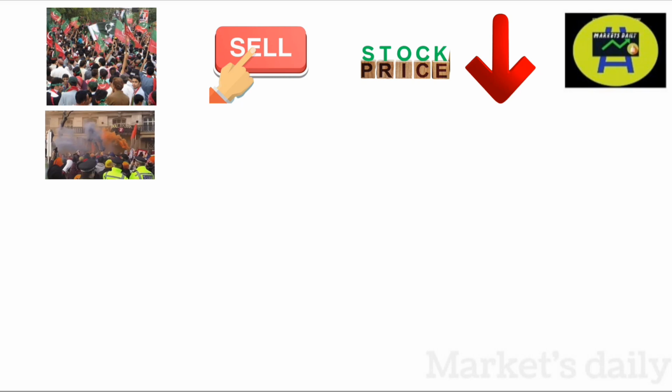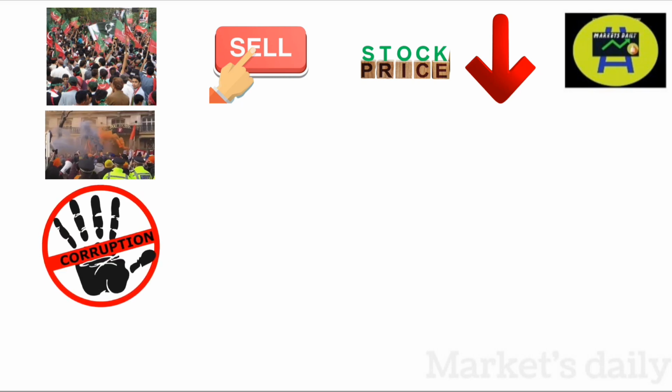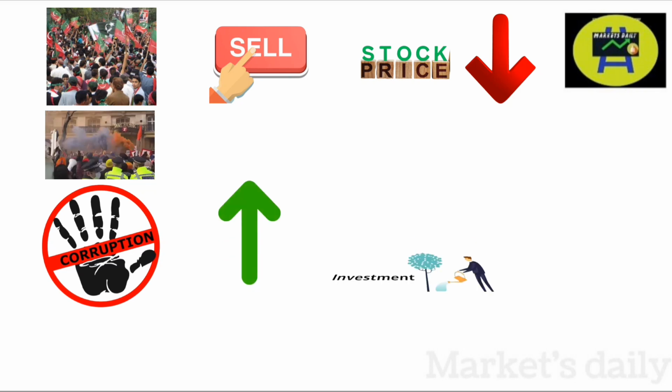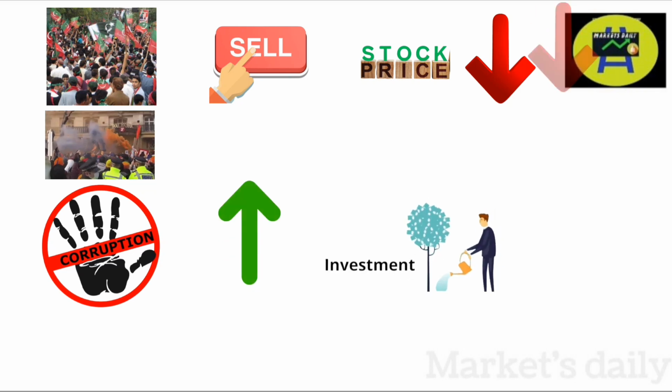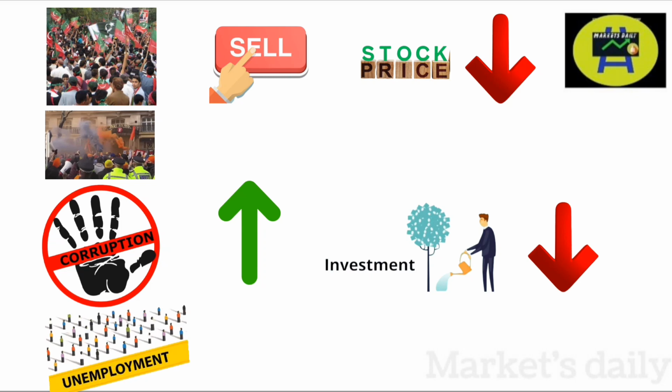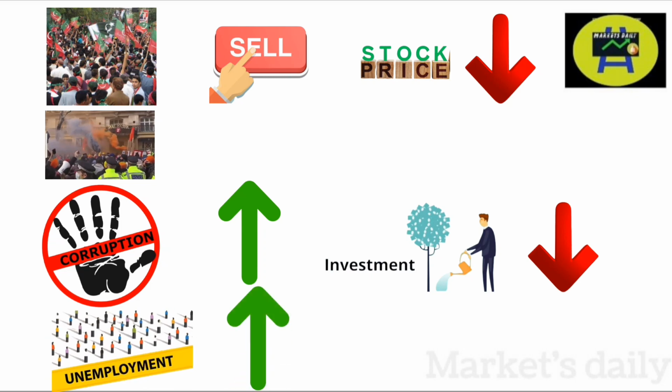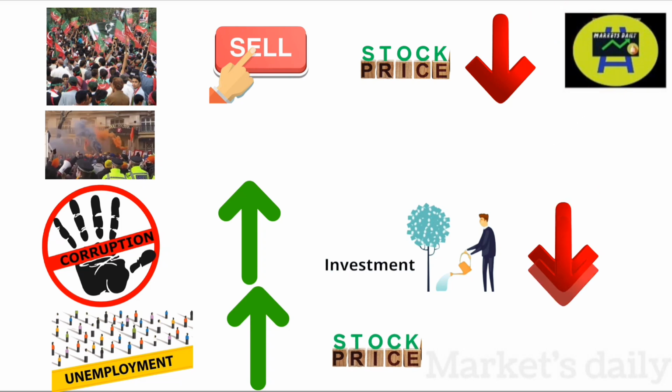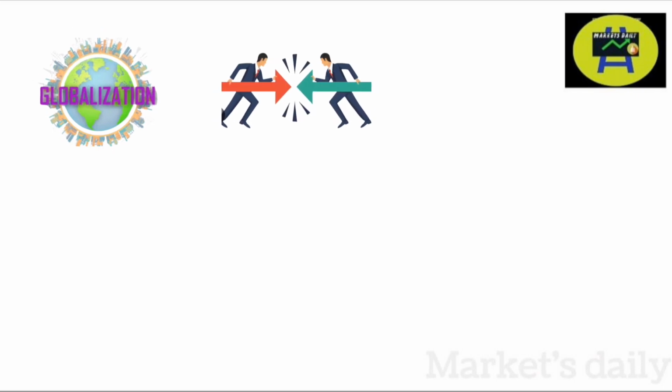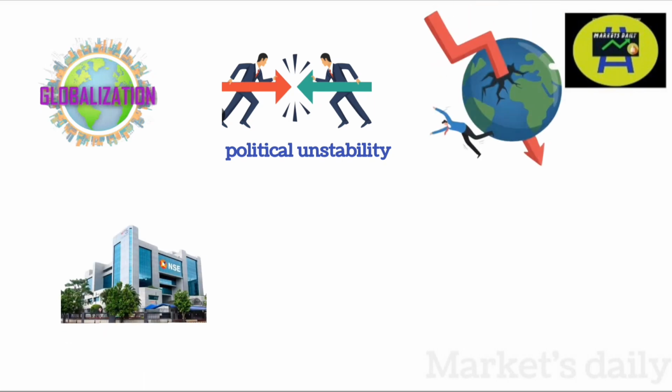The fourth factor that could affect the political stability is corruption. If a government is full of corruption, then investment in that particular state or that particular country would get reduced. As a result, unemployment increases and people lose hope in the government and start to rebel. So, economy goes down and stock prices also go down. In today's world, as we are living in a globalized economy, all of us are interconnected more than ever before. So, political instability in other countries will also affect the Indian stock markets.